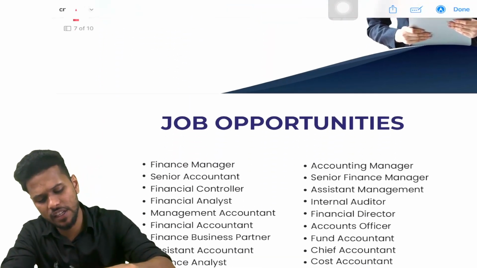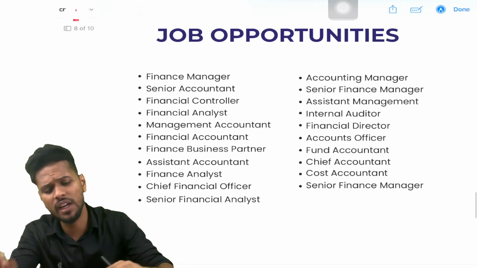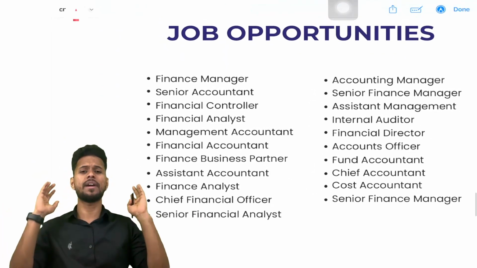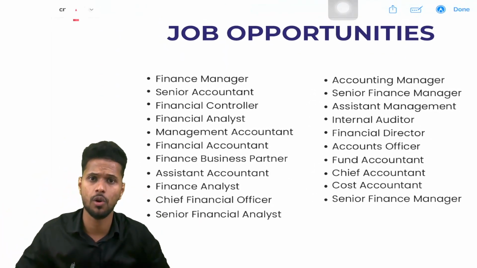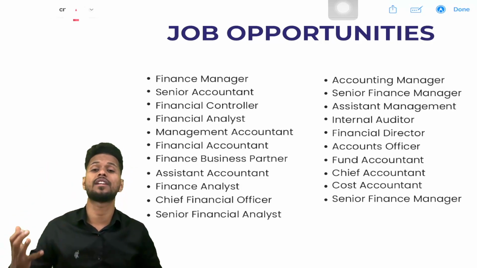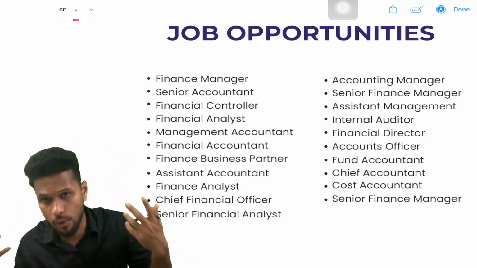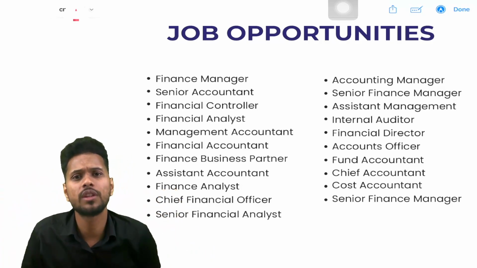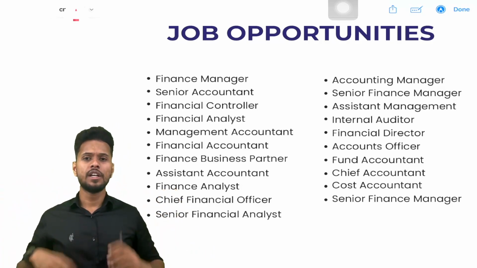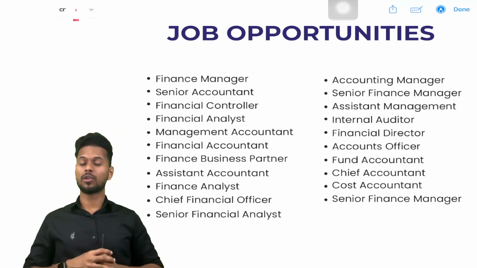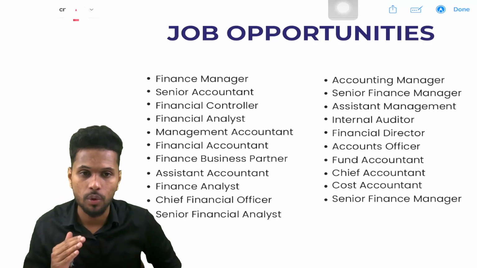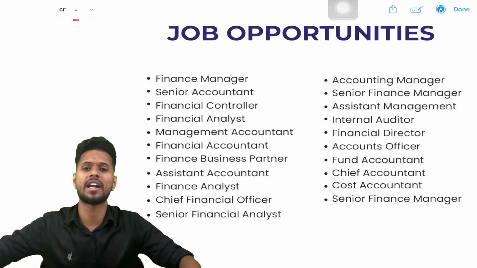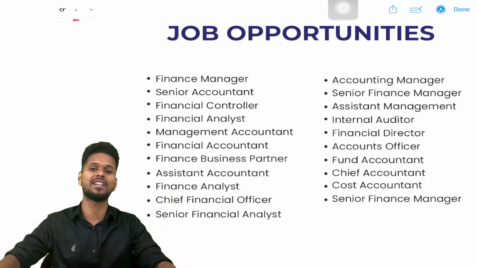So my dear friends, next one is, what are the job opportunities awaiting after completion of this course? There are many job opportunities, like finance manager, HR manager, marketing manager, accounting manager, CFO, CEO, etc. It's a highly demanded management course. CMA is a highly demanded course. So after completion of this course, definitely you will get the job. There is no doubt about that.